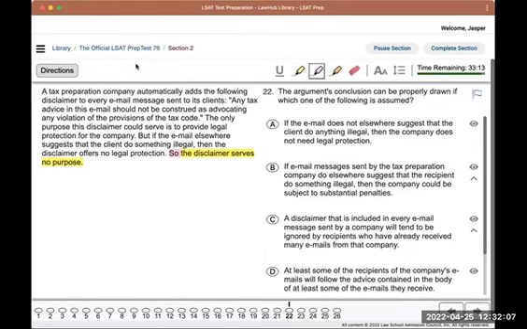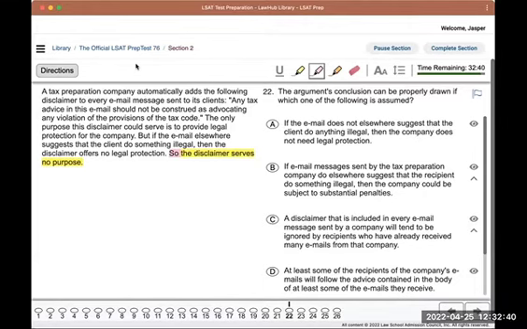Any tax advice in this email should not be construed as advocating any violation of the provisions of the tax code. The only purpose this disclaimer could serve is to provide legal protection for the company. But if the email elsewhere suggests that the client do something illegal, then the disclaimer offers no legal protection. Their conclusion, so the disclaimer serves no purpose.